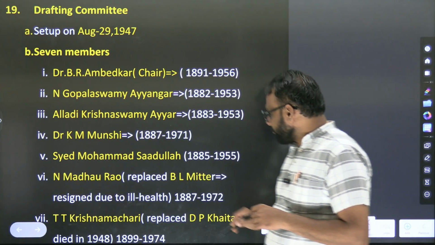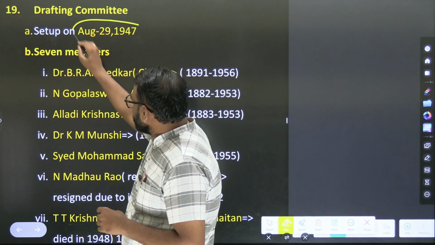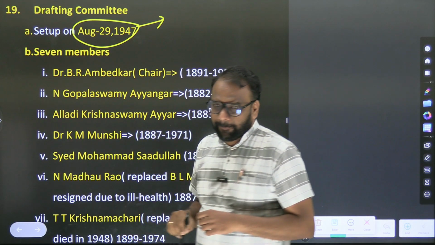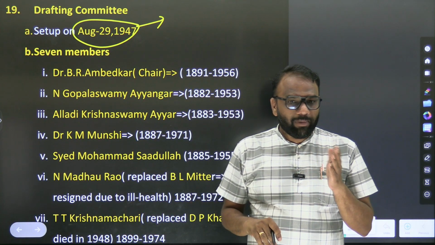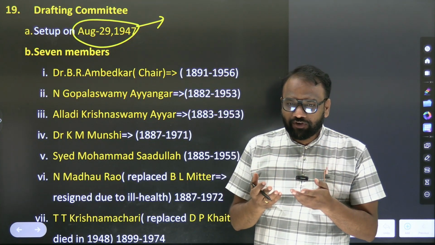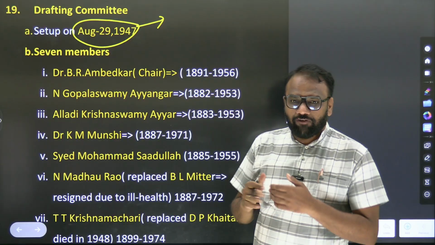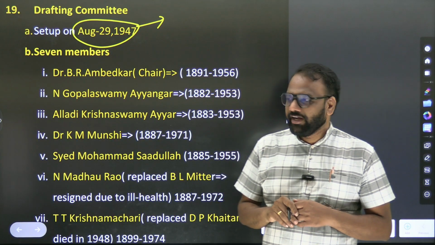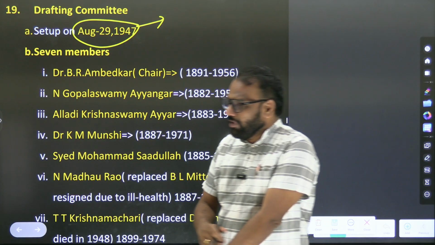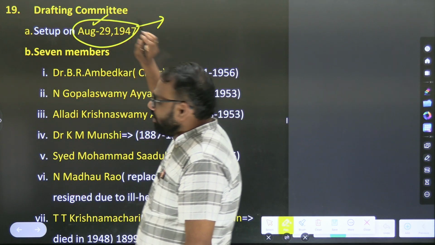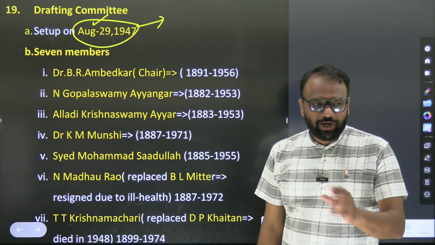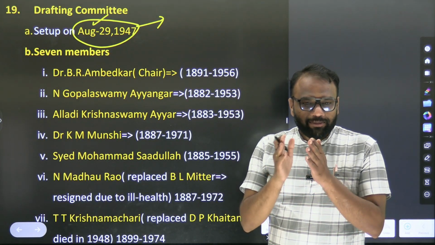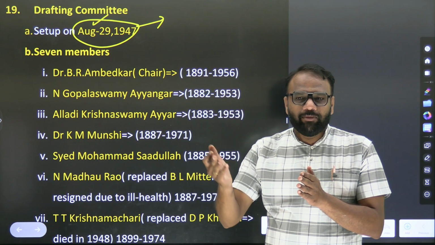So when was the drafting committee constituted? August 29, 1947. So the Constituent Assembly was formed in November 1946, but the drafting committee was formed in August 1947 after getting independence. So I will urge you to retain this information as well, August 29, 1947, even though they are not going to ask, otherwise how will you retain? In the month of August after getting independence in 1947.